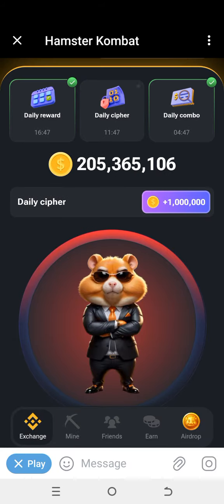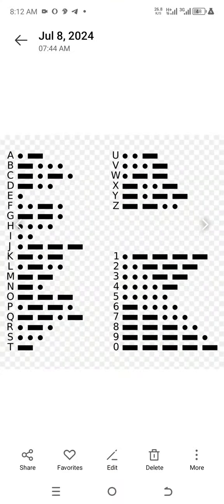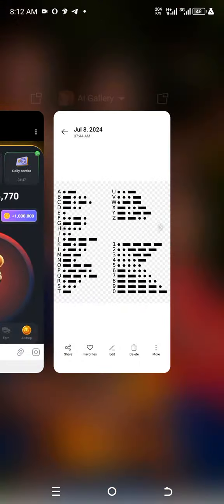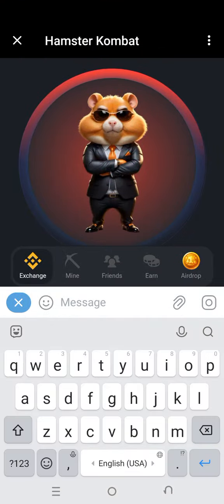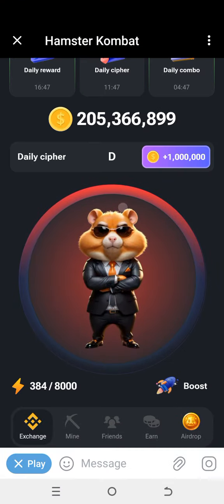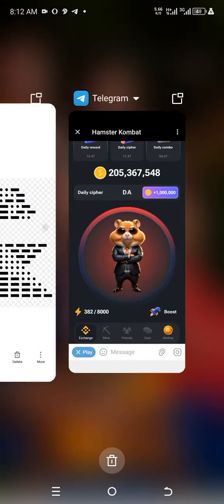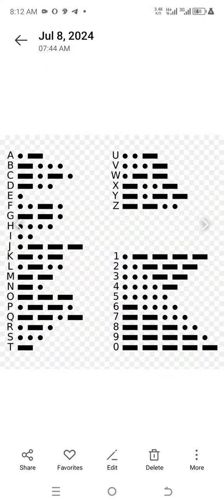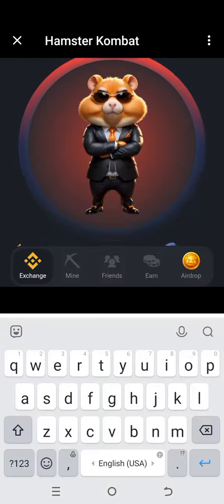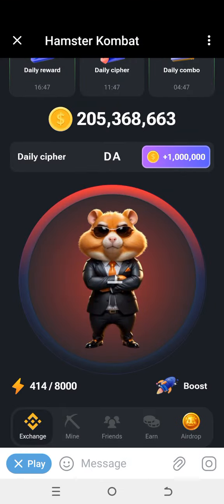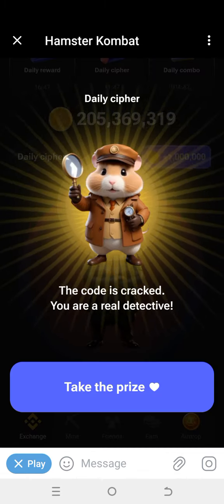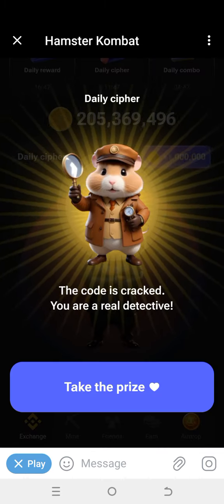We'll go to dash dot dot. Yes, I've gotten D. Now we'll look for A, which is dot and dash. So the last letter is G, which is dash dash dot. As you can see, I worked out my daily cipher Morse code for today.